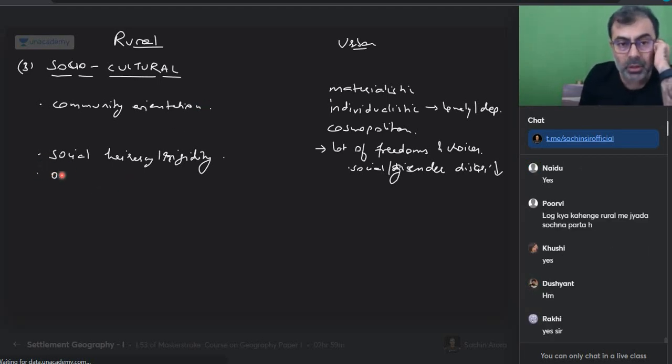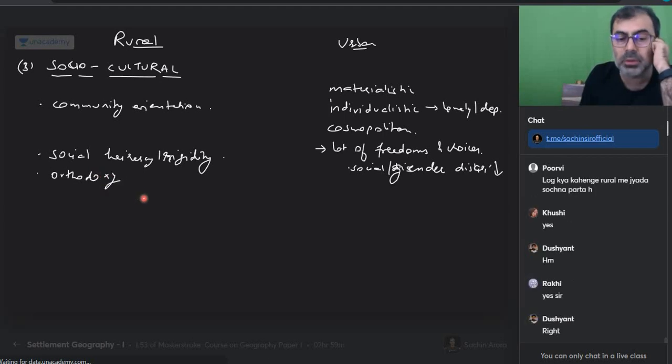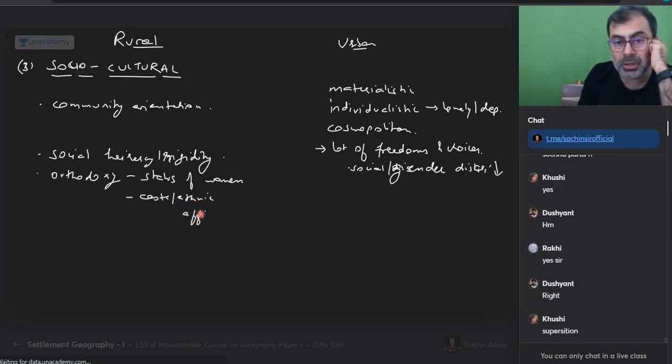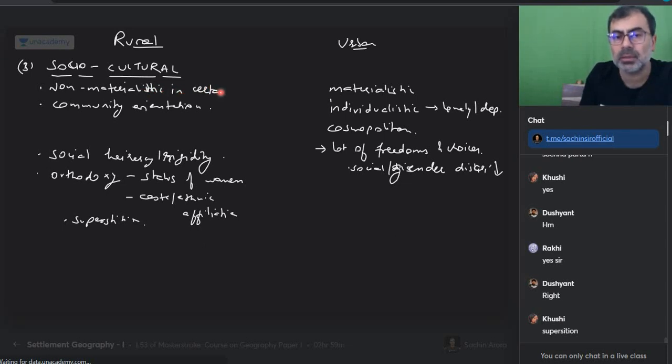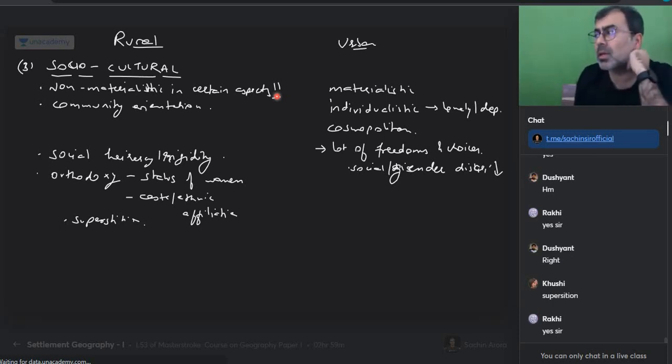Yes. At times we see a lot of orthodoxy, especially status of women. Caste, ethnic group affiliations are very strong. Yes, orthodoxy में कई बार absolutely okay. Superstition, true. Materialistic है, I would say non-materialistic to a certain extent, in certain aspects, not all aspects. कुछ चीजों में they will keep money aside and they would look more at relation. ये सब लड़की की शादी.